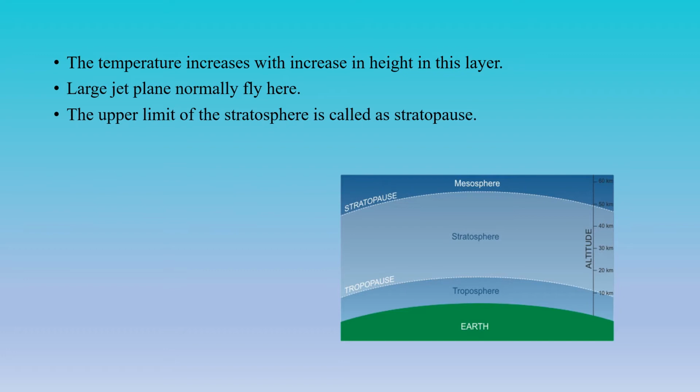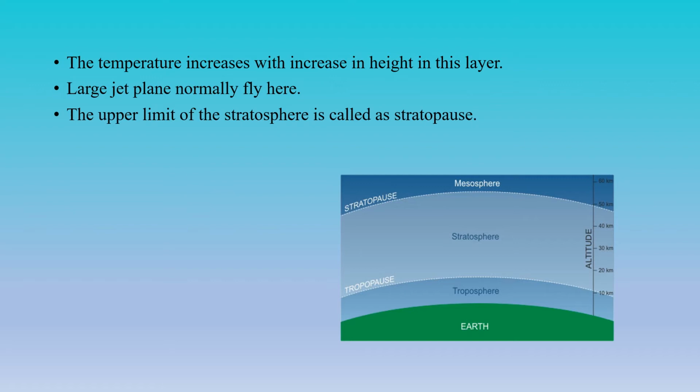Yes, it is just opposite to the troposphere. What's the reason for this? In the stratosphere the temperature remains constant to a height of about 20 kilometers. For how many kilometers is the temperature constant, children? 20 kilometers.